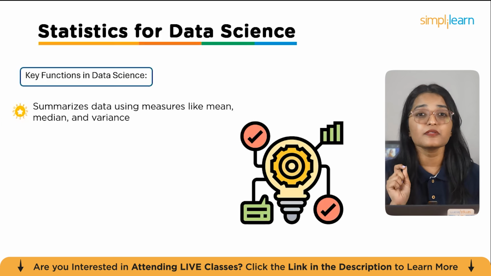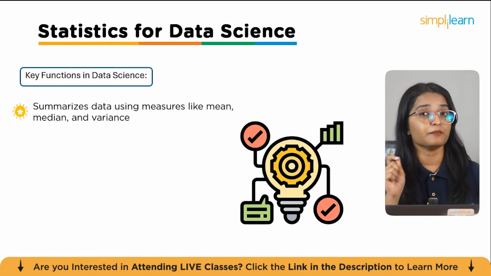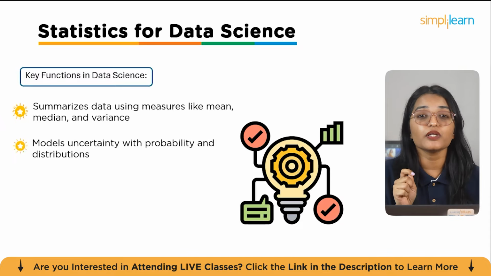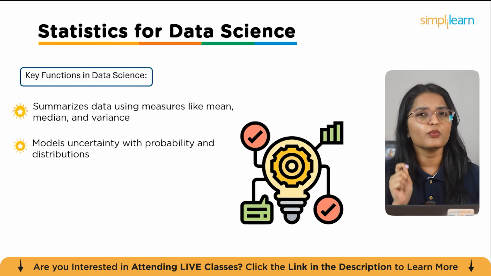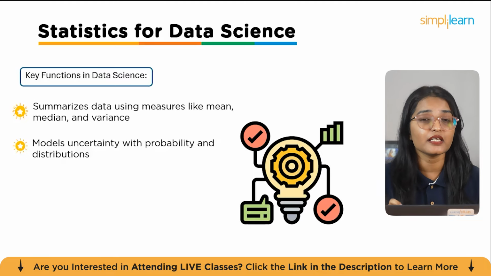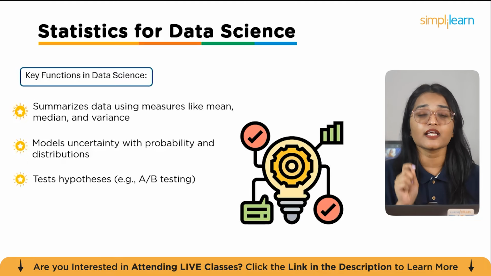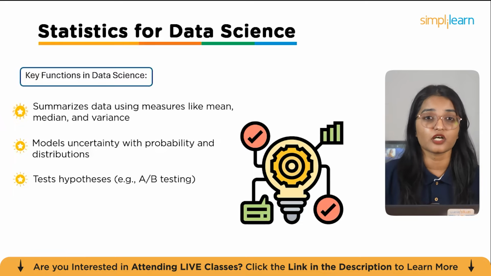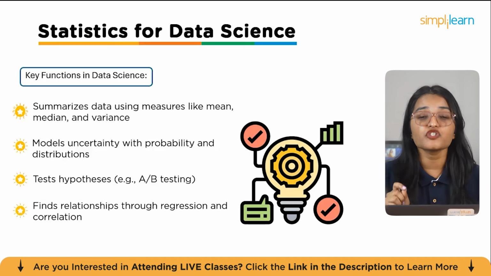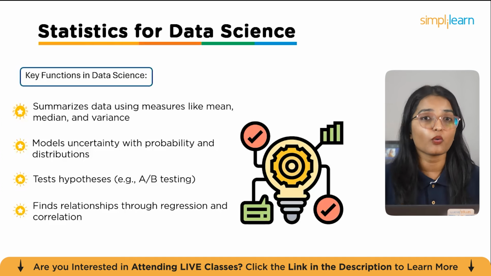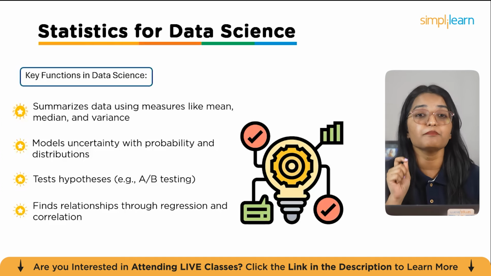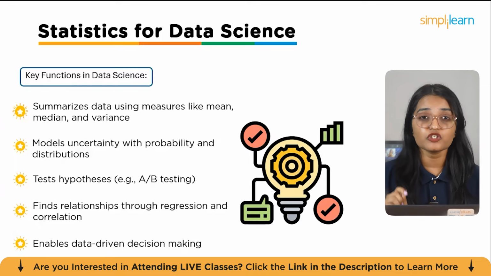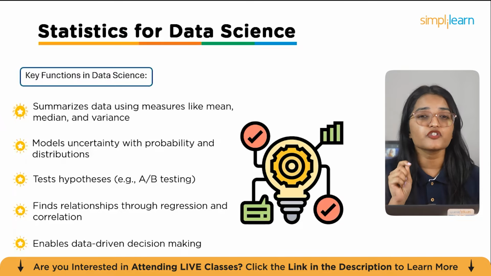First, statistics help summarize data using measures like mean, median, and variance. Next, it models uncertainty with probability and distributions, so we can better understand risk and variability in our data. It also tests hypotheses, such as when we use A/B testing to compare different outcomes. Statistics finds relationships through methods like regression and correlation, revealing how variables impact each other. And finally, all these tools enable data-driven decision-making, turning raw numbers into actionable insights.